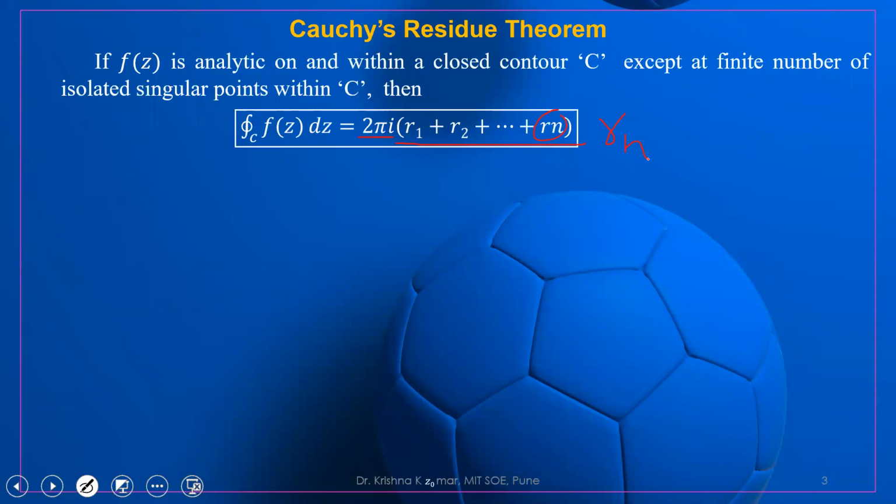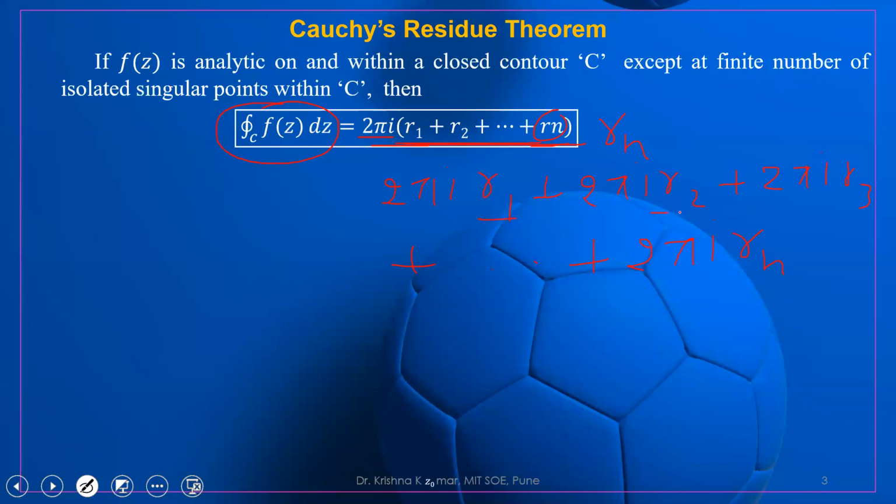Suppose we are given different residues R1, R2, R3 and so on. Now this total integration is the sum of all the residues at the different points. So it is 2 pi i into R1 plus 2 pi i into R2 plus 2 pi i into R3 and so on, up to 2 pi i Rn.